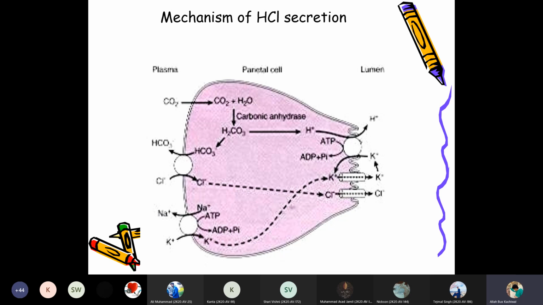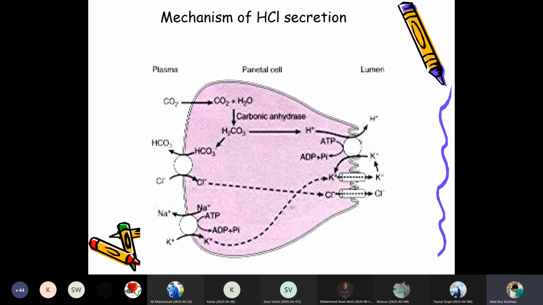The bicarbonate is excreted from the parietal cell, whereas the hydrogen is developed, and that hydrogen has to enter into the lumen, and ATP is utilized by the parietal cells, producing ADP.